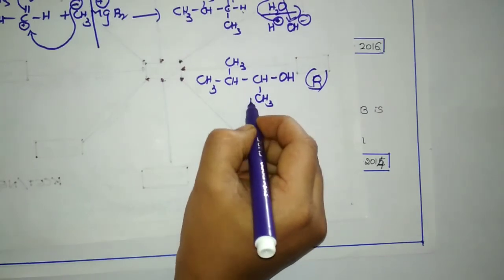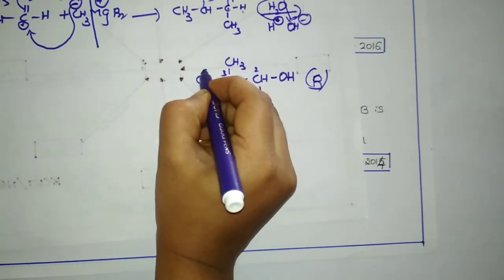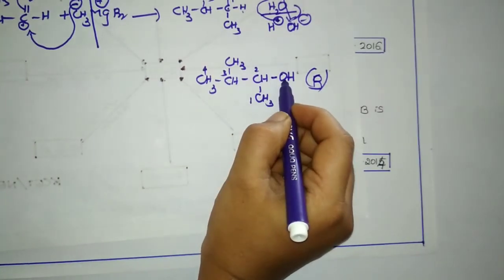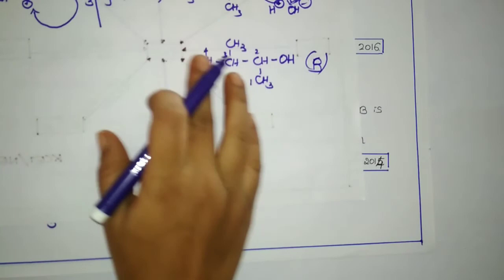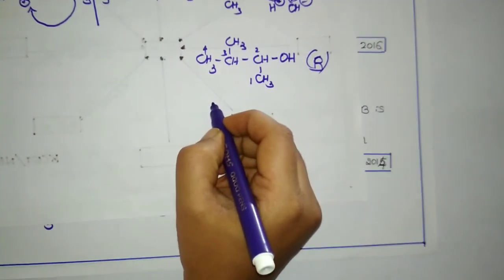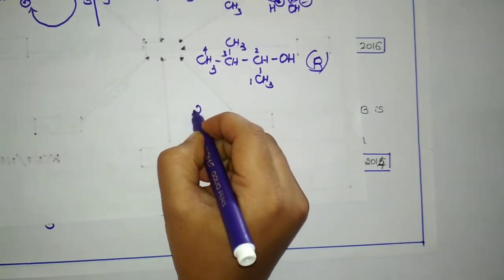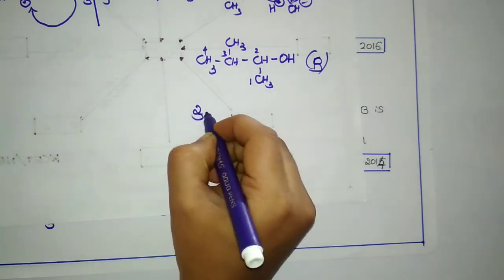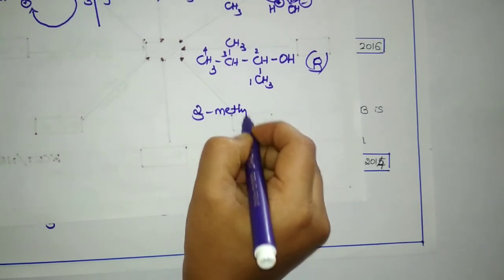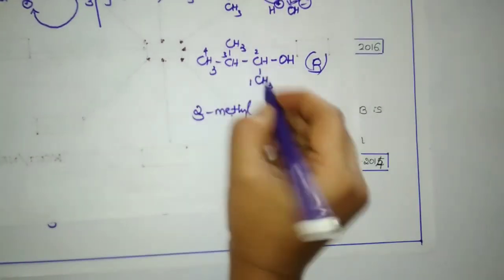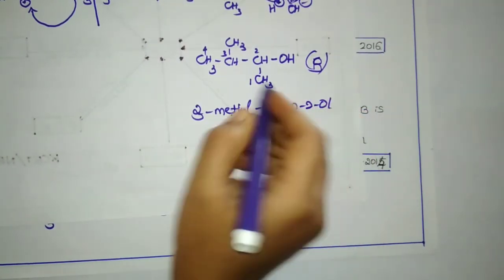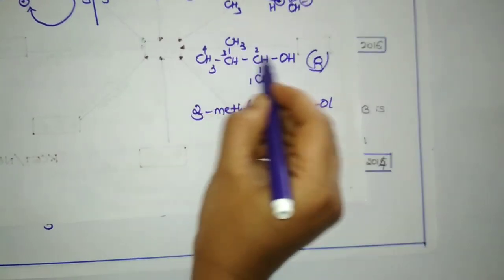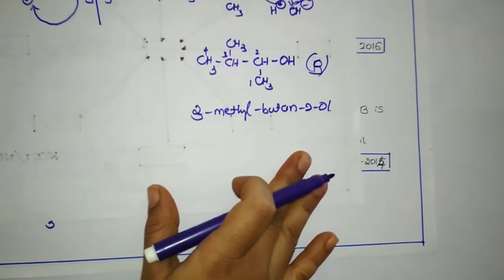But if I start numbering from the other end, 1, 2, 3, 4, the hydroxyl group, the alcohol group, will get the least number. So the root word is butane. Let us name it 3-methyl butane 2-ol. 3-methyl butane 2-ol is the IUPAC name.